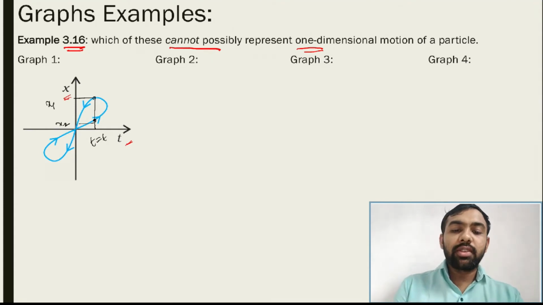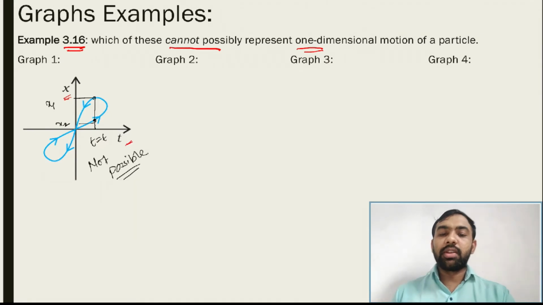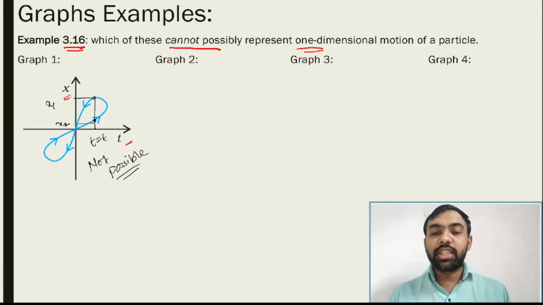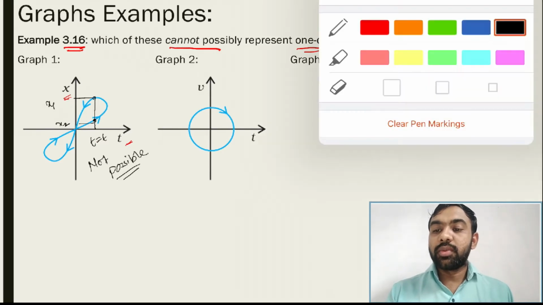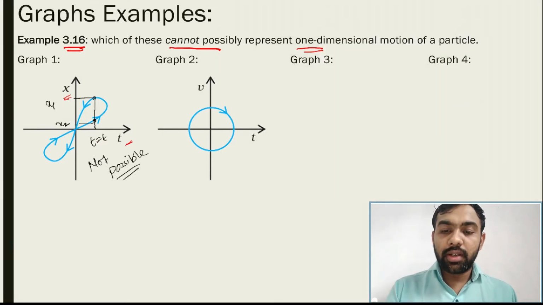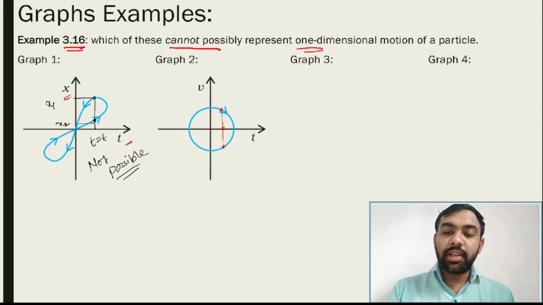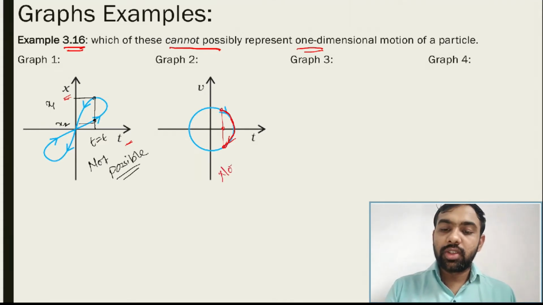So this graph is not possible. The reason is that time never comes back. Let's come to the second graph, this one. Again the same situation. Whatever the graph is, at the same time there are two values. This means again time is coming back. See, it's increasing and coming back. So it is not possible.